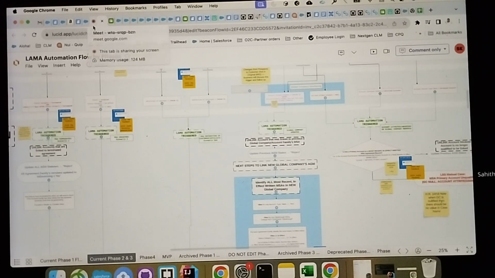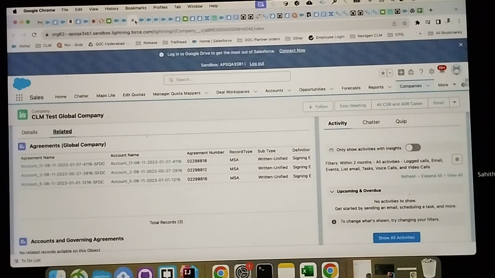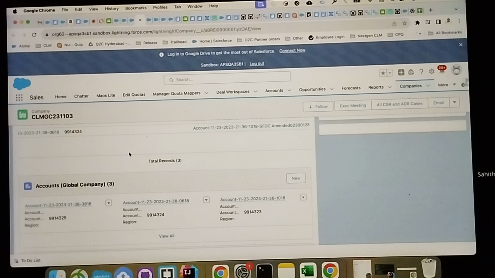Okay, and I think someone has a question. Radhika? Yes. So when both of them have an MSA, only one of them can be a governing account, right? So is that field editable, or is it just being updated via a trigger or some kind of automation? You are talking about the ease governing field? Yeah. That is an automated field, automatically updated. We are not editing that one. And one more thing is, if you are having two MSAs, it will not be considered a governing agreement.